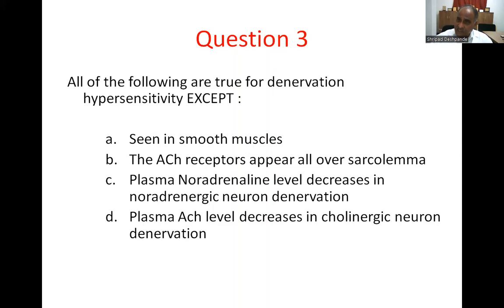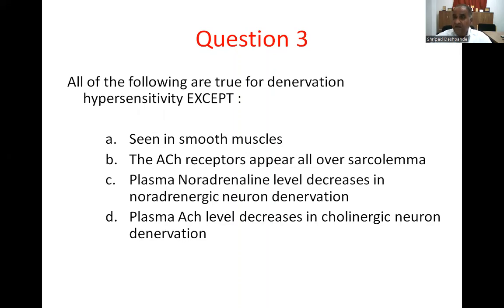It is seen in smooth muscles, so hypersensitivity is seen in smooth muscles. The ACh receptors appear all over the sarcolemma of the myotubes. The plasma noradrenaline level decreases in noradrenergic neuron denervation. That may be quite a possibility. And plasma ACh level decreases in cholinergic neuron.